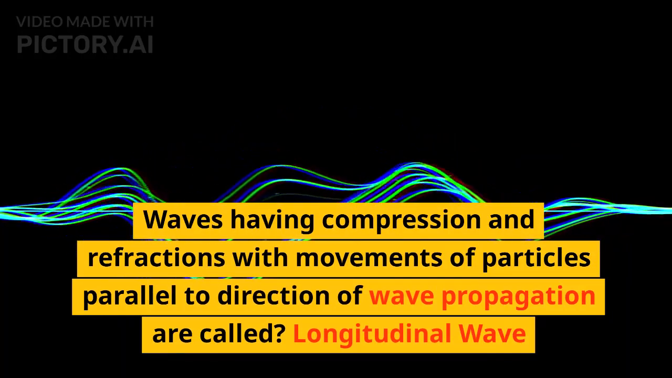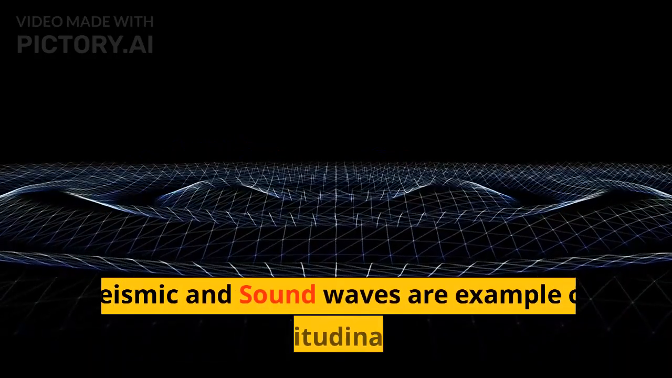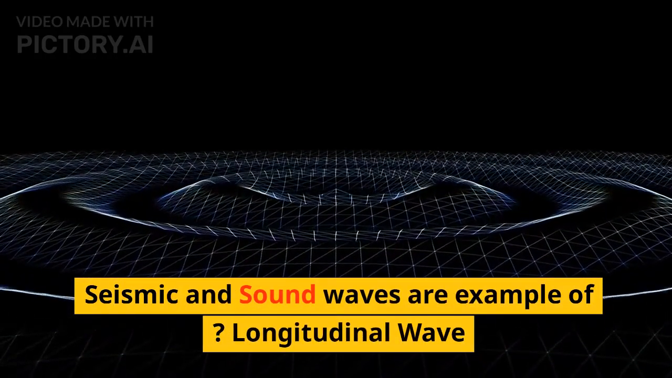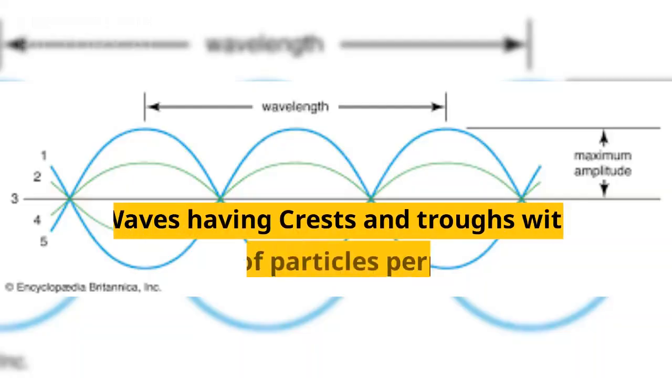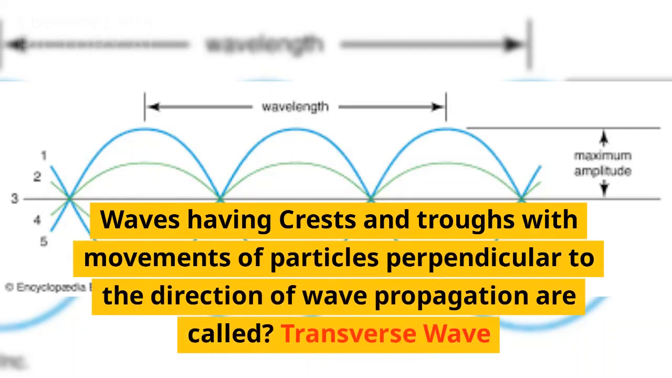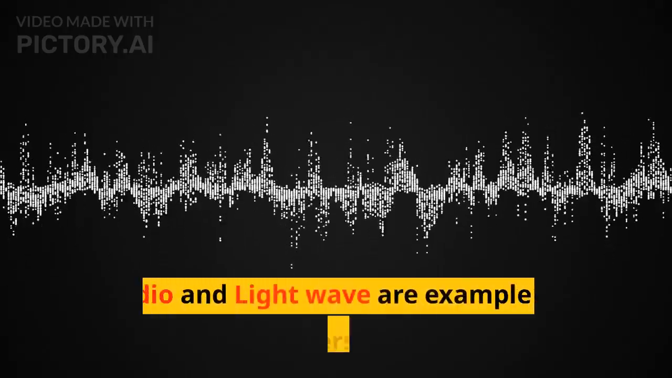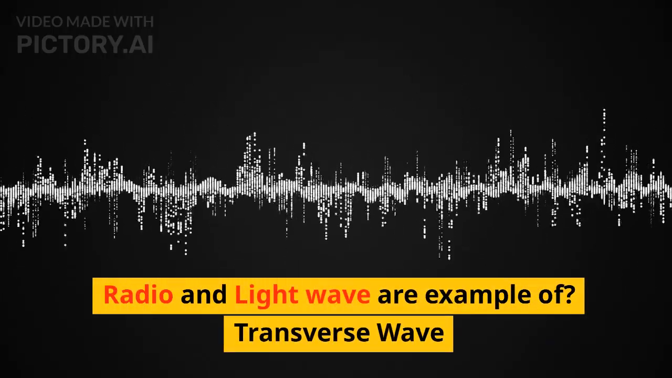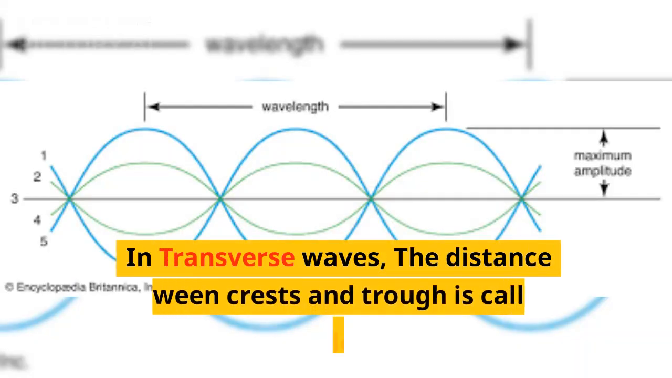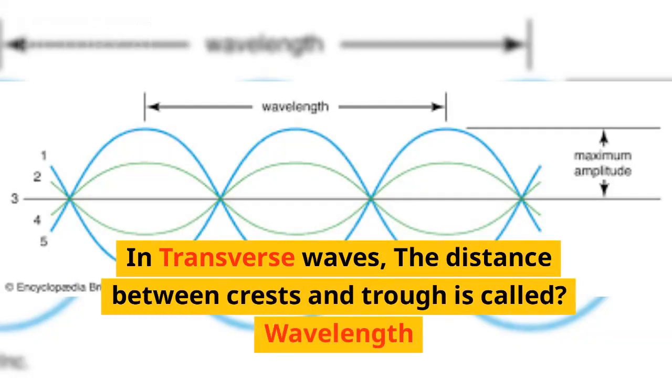Waves having compressions and rarefactions with movements of particles parallel to the direction of wave propagation are called longitudinal waves. Seismic and sound waves are examples of longitudinal waves. Waves having crests and troughs with movements of particles perpendicular to the direction of wave propagation are called transverse waves. Radio and light waves are examples of transverse waves.